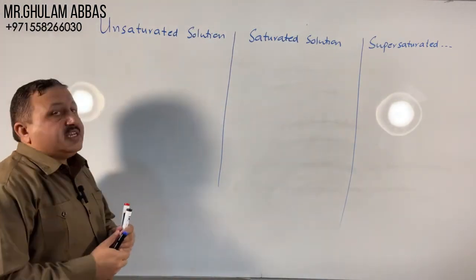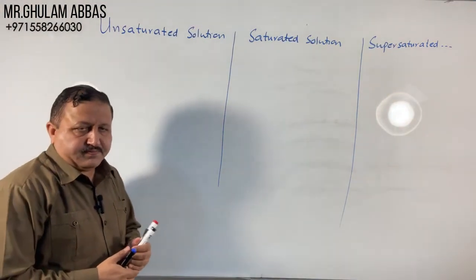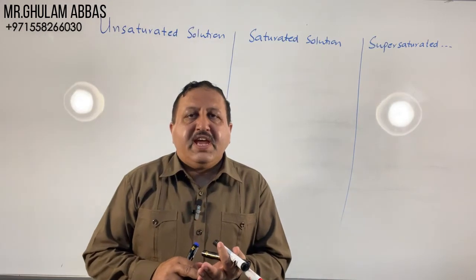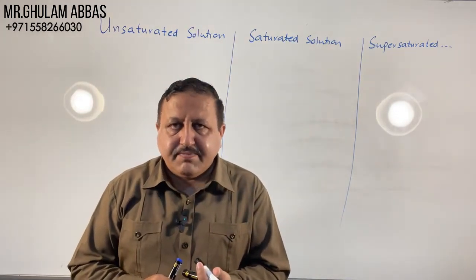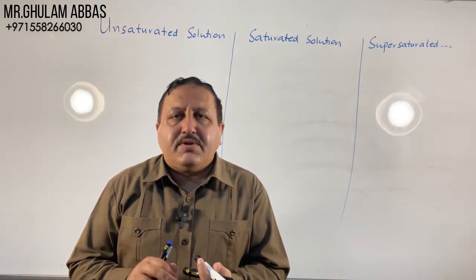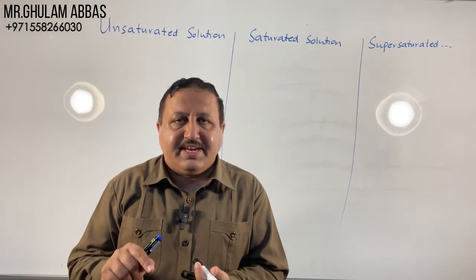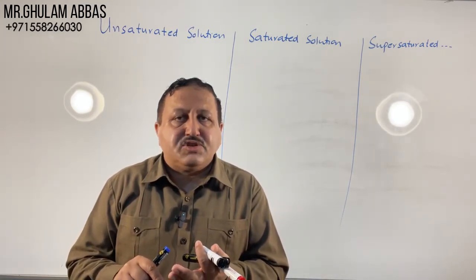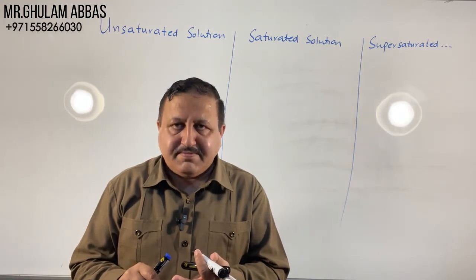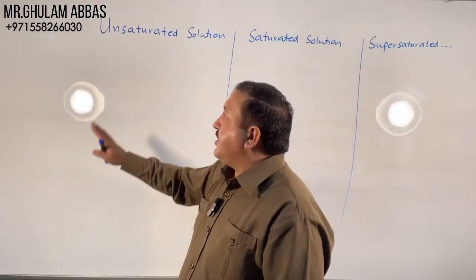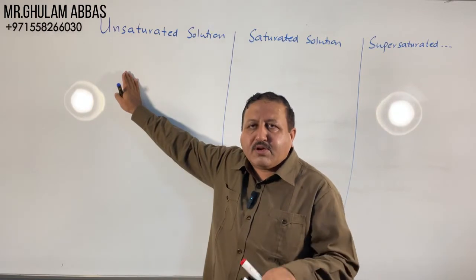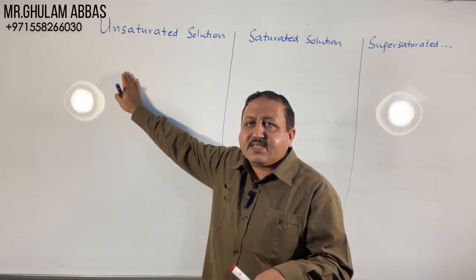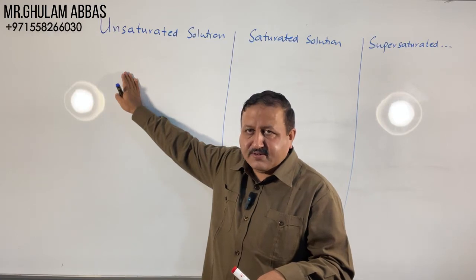Number 1, unsaturated solution. Suppose we have a glass of water, and if we add only 1 teaspoon of sugar in it, then it can dissolve more sugar. The solution which can dissolve more amount of solute at a given temperature is called unsaturated solution.